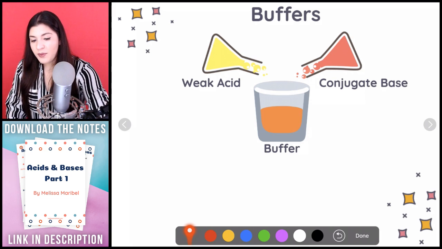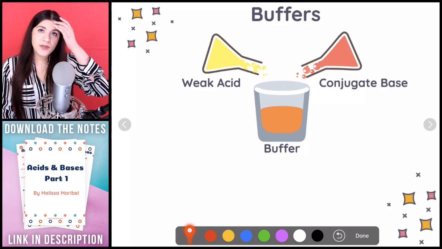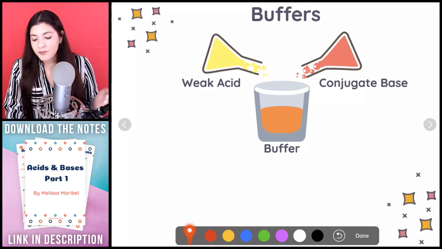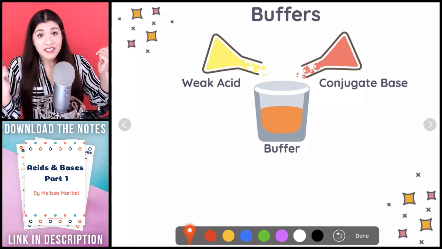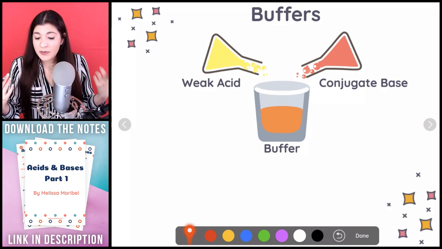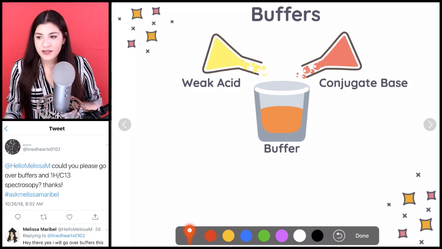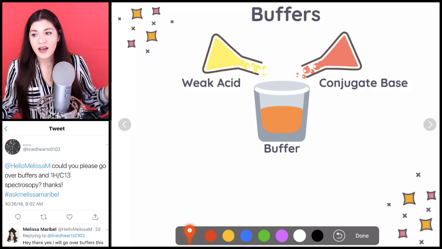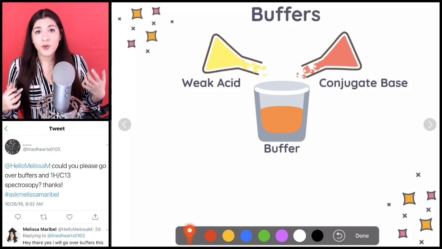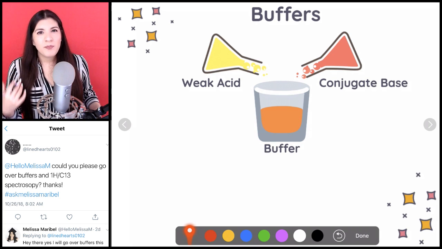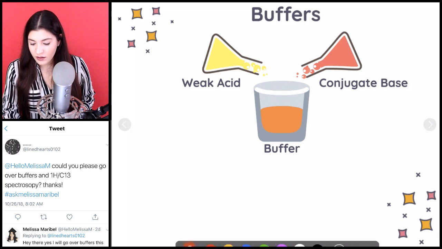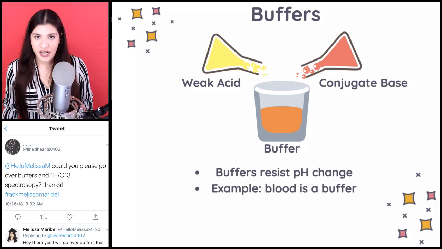And by the way, that's always going to be the case. There are going to be specific formulas that we're going to look at later, but that's something I want you to instantly know. Nothing's really going to be strong, right? Buffers relate to a weak acid and a conjugate base. Those two combined will then form a buffer. Now, essentially what buffers do is resist pH change.